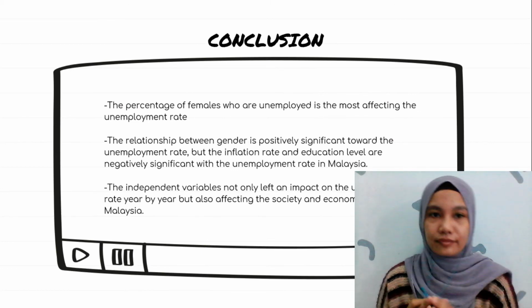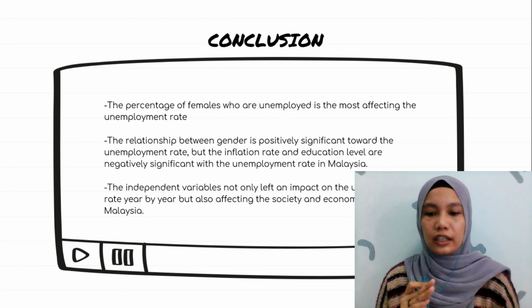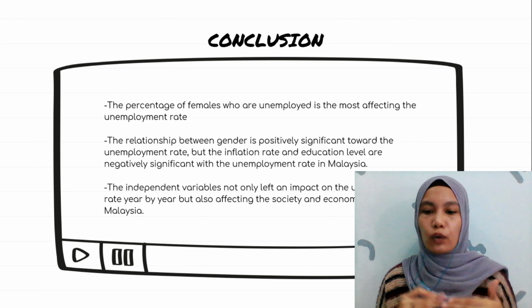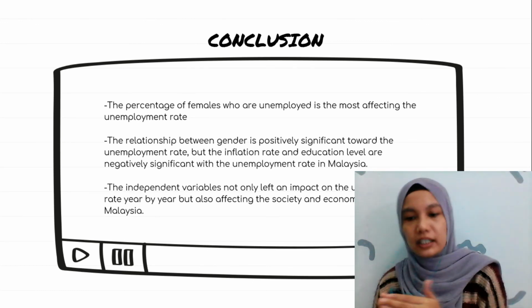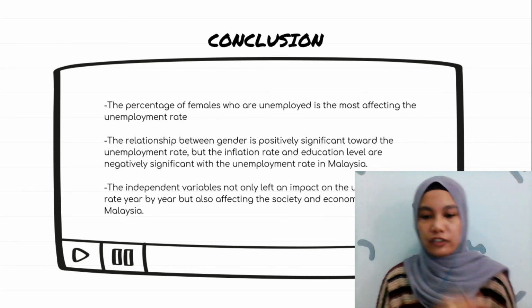Conclusions. In conclusion, based on all of those research questions, the researchers finally came out with the result that there is a relationship between the unemployment rate and those independent variables.